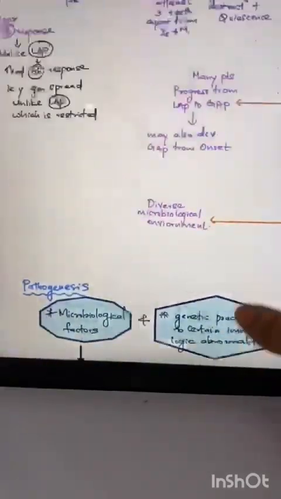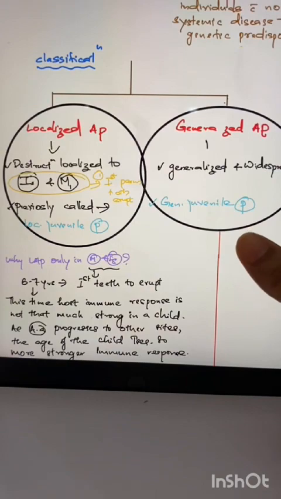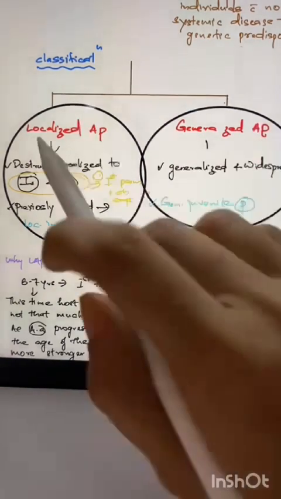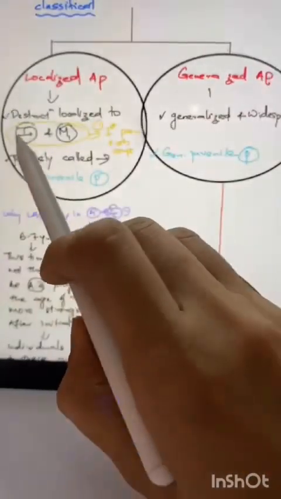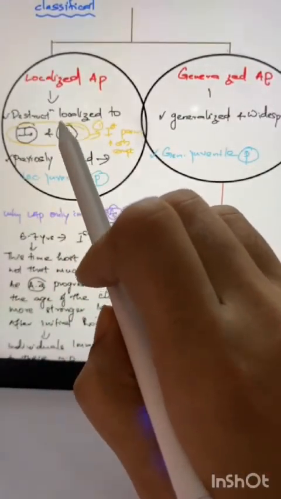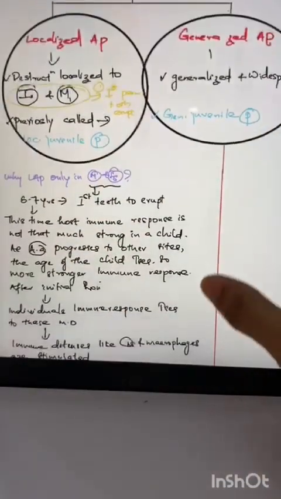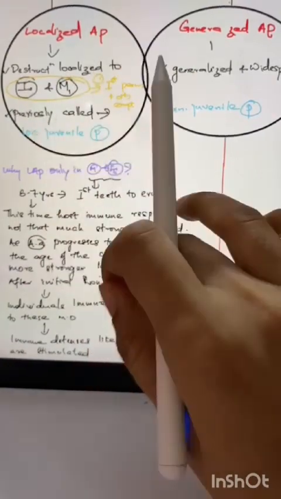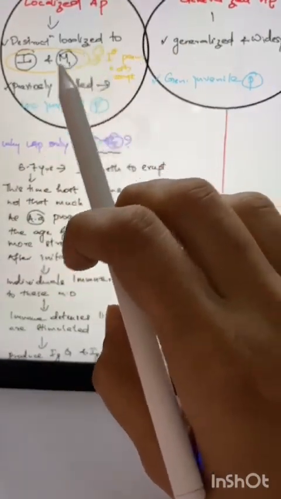Now we have to understand how they classify aggressive periodontitis, AP. It is classified into localized and generalized. Localized means the destruction is localized to incisors and molars. Why is it like that? Why is it not affecting other teeth? Because these two are the first permanent teeth to erupt at the age of 6 to 7 years. At the age of 6 to 7 years, the host immune response is not that strong in a child.